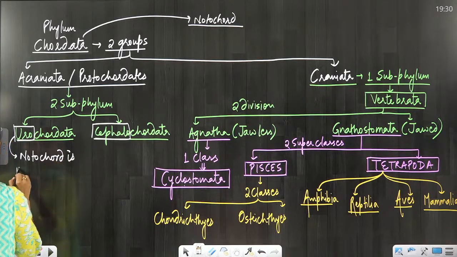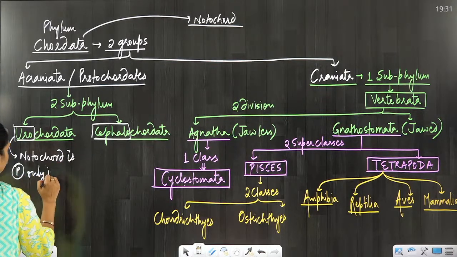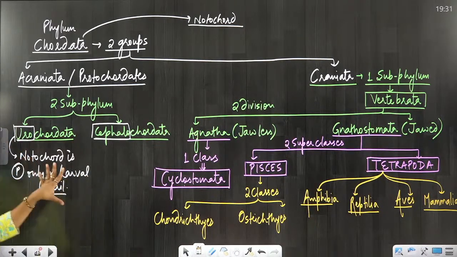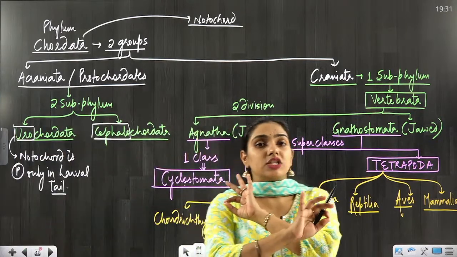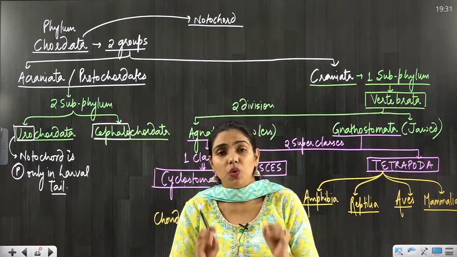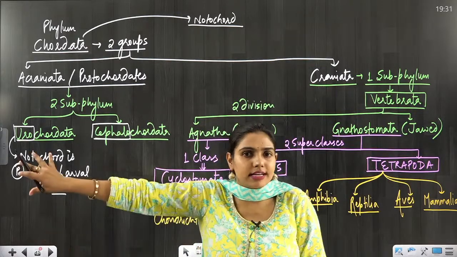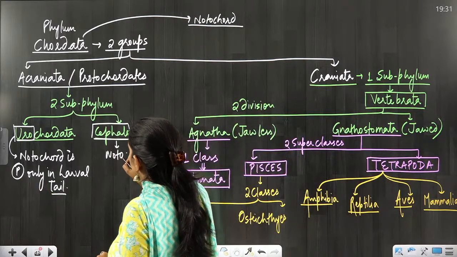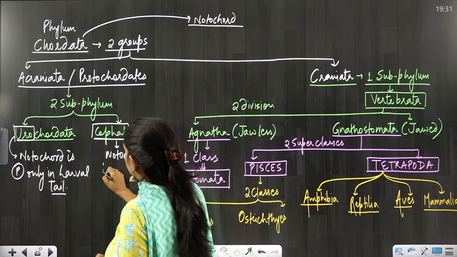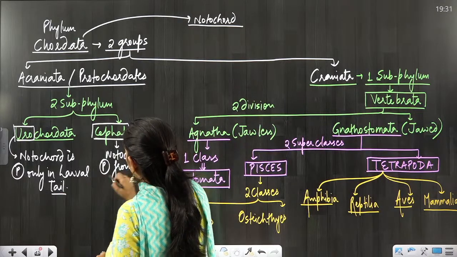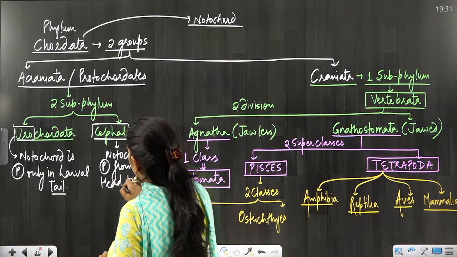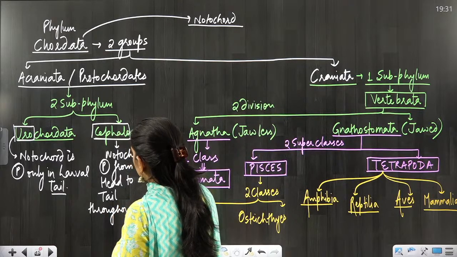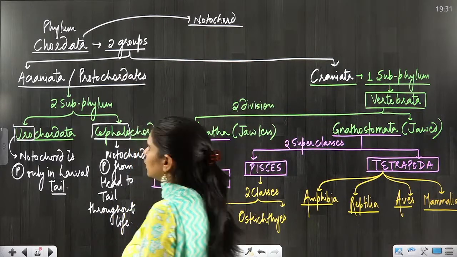In phylum Urochordata, notochord is present only in the larval tail. That means it is not present in the adult, it is just present in the larva, and that too only in its tail, not in the rest of the body. In Cephalochordata, notochord is present from head to tail, persistent throughout life.